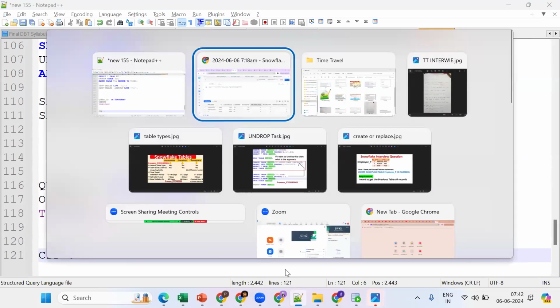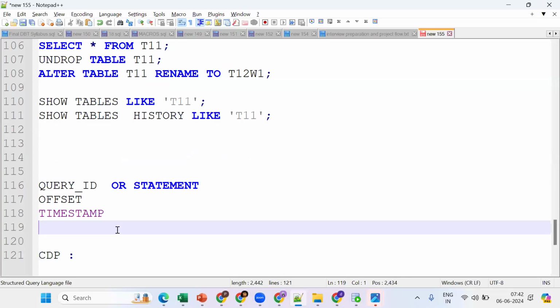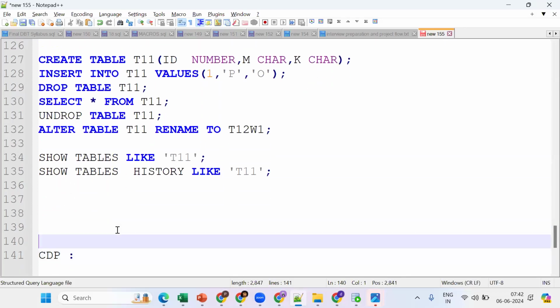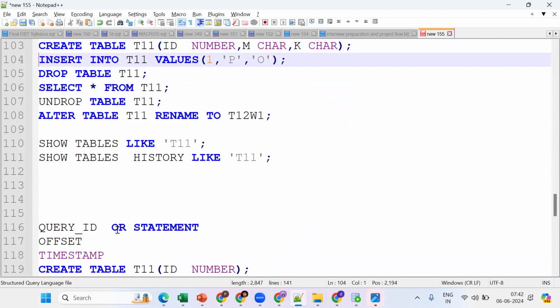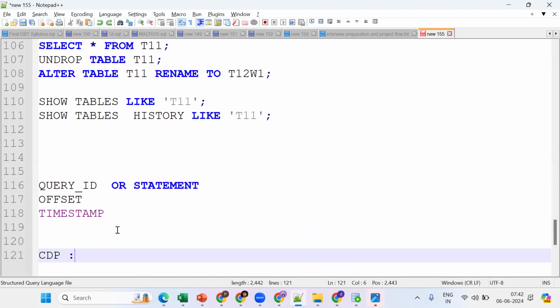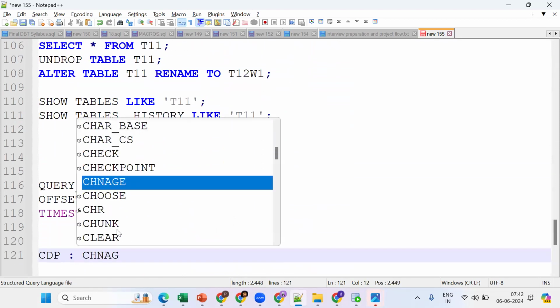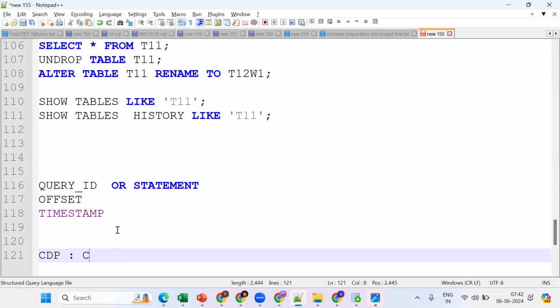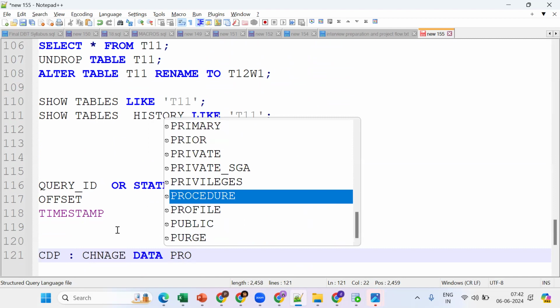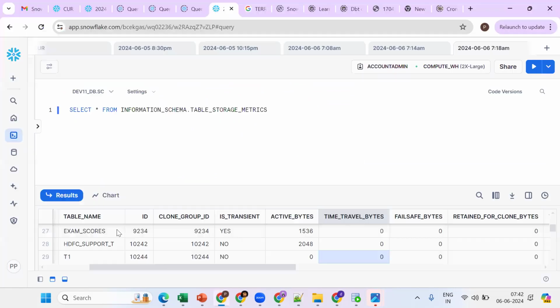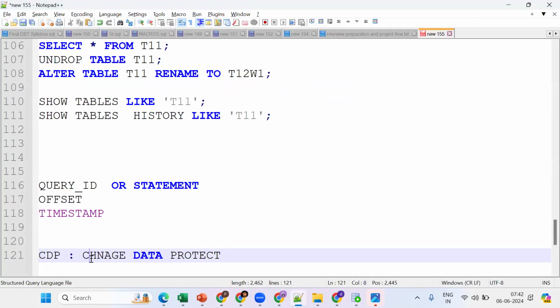CDP. Change data... Change data protection, is it? Not change data, and not change data protection. It's continuous data protection.